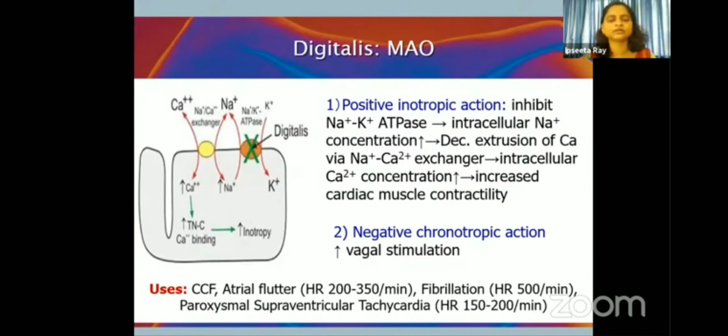Now, what are the clinical uses of the cardiac glycosides? Congestive cardiac failure, they are used. Then in various conditions where the heart rate goes up, like atrial flutter, heart rate is between 200 to 350, fibrillation more than 500 beats per minute, paroxysmal supraventricular tachycardia, 150 to 200 beats per minute. Here cardiac glycosides have an important property that they can reduce the heart rate. Because of this action, it is exploited therapeutically and used for the treatment of fibrillation, flutter and paroxysmal supraventricular tachycardia.